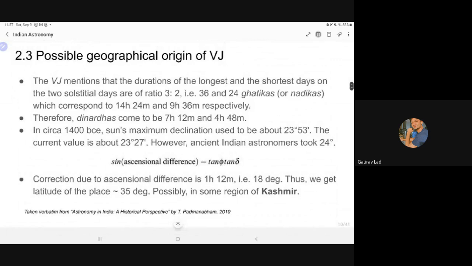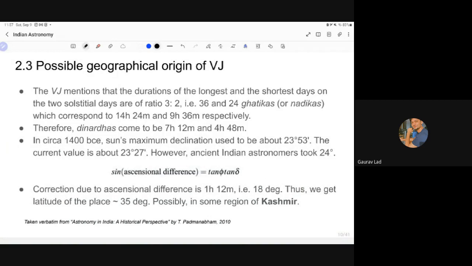So we know the date of Vedanga Jyotisha, as we saw earlier, is approximately 1175 BCE. So what is the location where the Vedanga Jyotisha was composed? This is about the possible geographical origin of Vedanga Jyotisha. Depending on the references given in the text itself, in approximately 1400 BCE, the sun's maximum declination, that's delta, used to be about this.